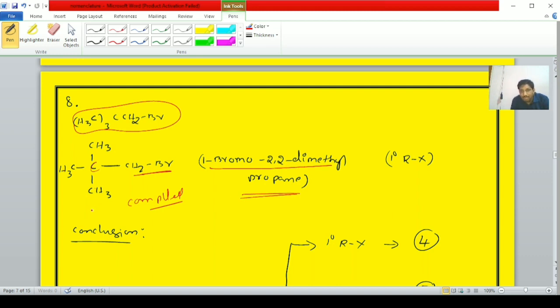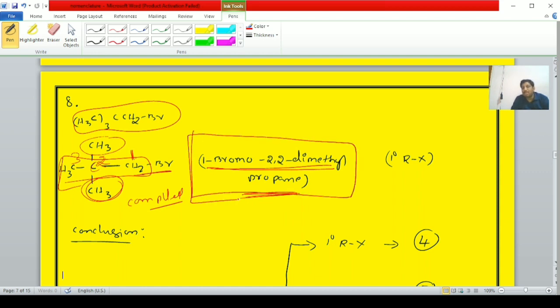Here, students, the IUPAC name of this compound will be like this. It is the longest carbon chain, and the carbon atom bonded to the halogen atom gets the lowest number. First carbon, second carbon, third carbon. At the second carbon, two methyl groups are there. Therefore, 1-bromo-2,2-dimethylpropane is the IUPAC name of this compound.